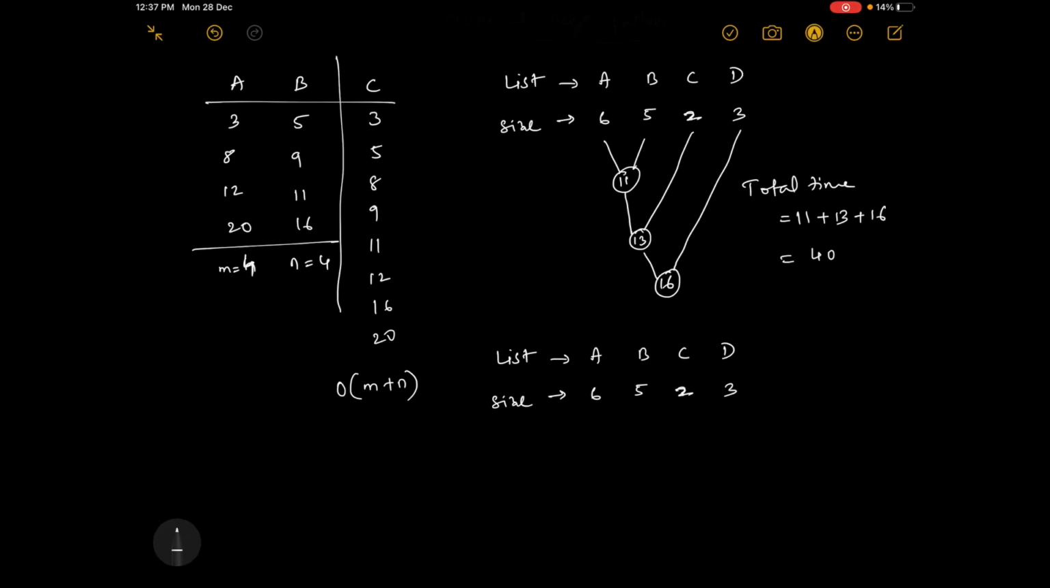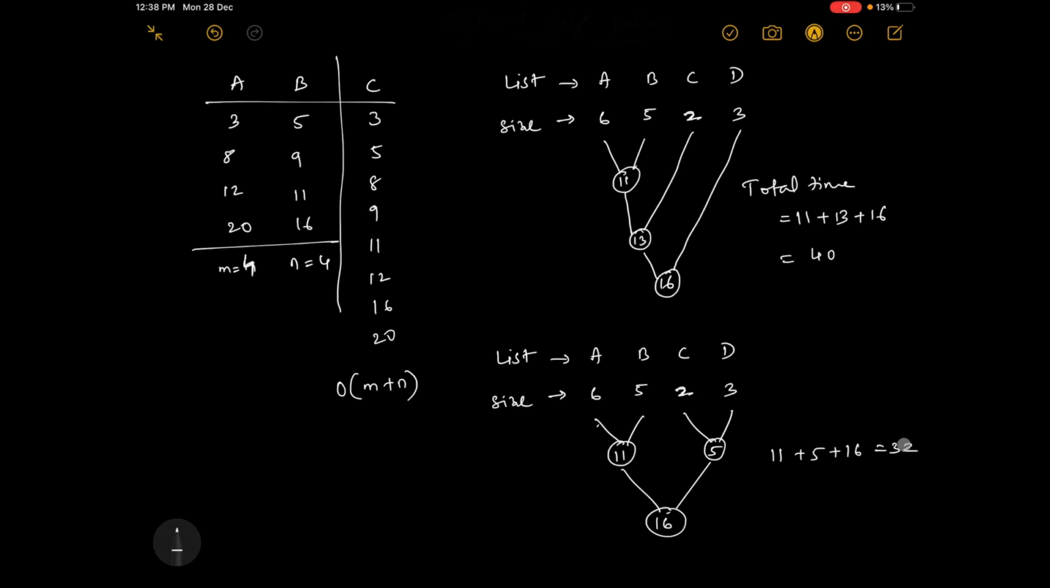So instead of combining 6 and 5 and then combining the result with 2, what I'll do is I'll first combine 6 and 5. I'll get a list of 11. Then I'll combine 2 and 3. This option is also there, correct? Then I'll get 5. Then combine these two: 11 plus 5 is 16. Now what is the total cost? 11 plus 5 plus 16. How much? 16 plus 16 is 32.